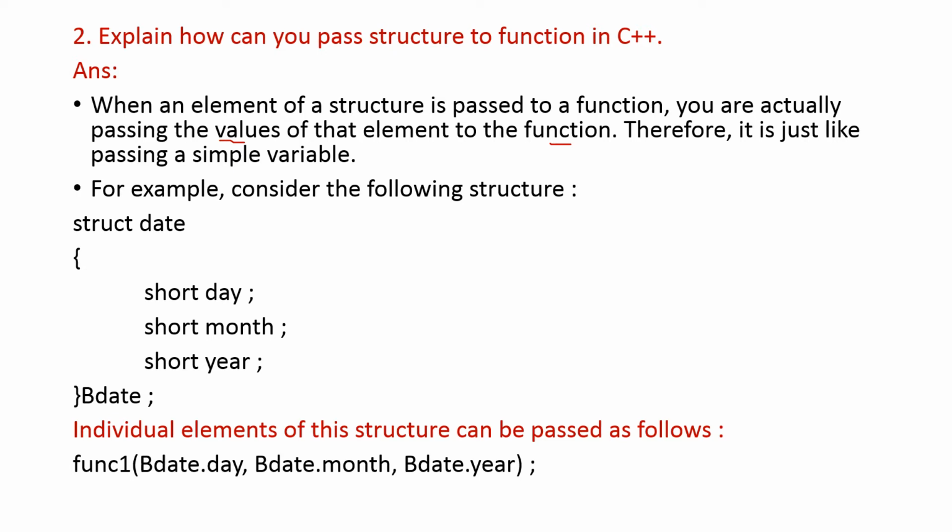For example, consider the following structure, struct date, short day, month and year. We know this. And then this is the object. Here the object has been declared. Here itself we have declared the object. So individual elements of this structure can be passed as follows. This is function 1: func1(bdate.day, bdate.month, bdate.year).